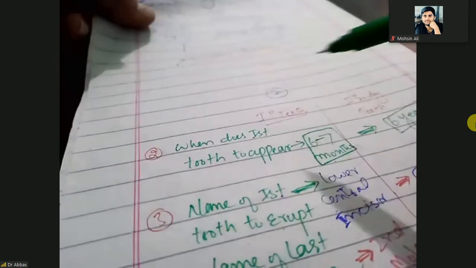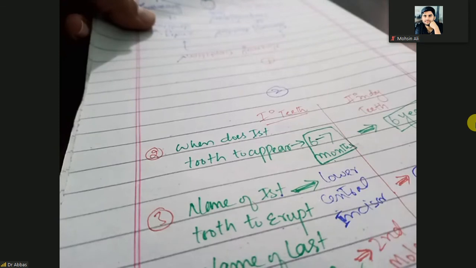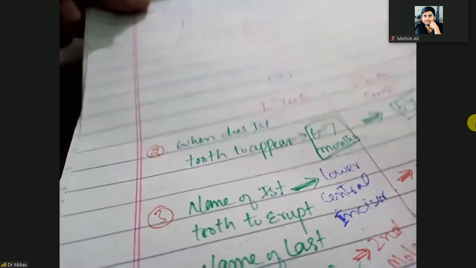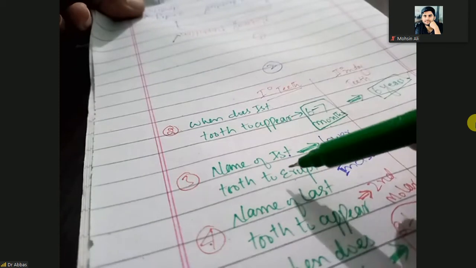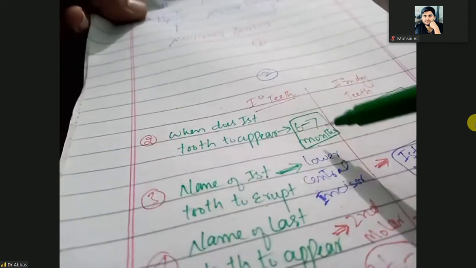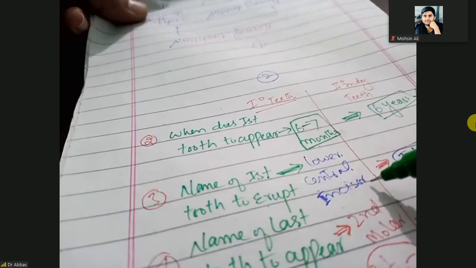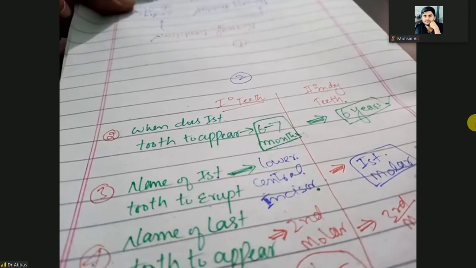Next question is, when does the first tooth appear? In the case of the primary teeth, first tooth will appear in 6 to 7 months, but in the case of the secondary teeth, it will appear in 6 years. So, name of the first tooth to erupt. In the case of the primary dentation, it is the lower central incisor. In the case of secondary dentation, it is the first molar.